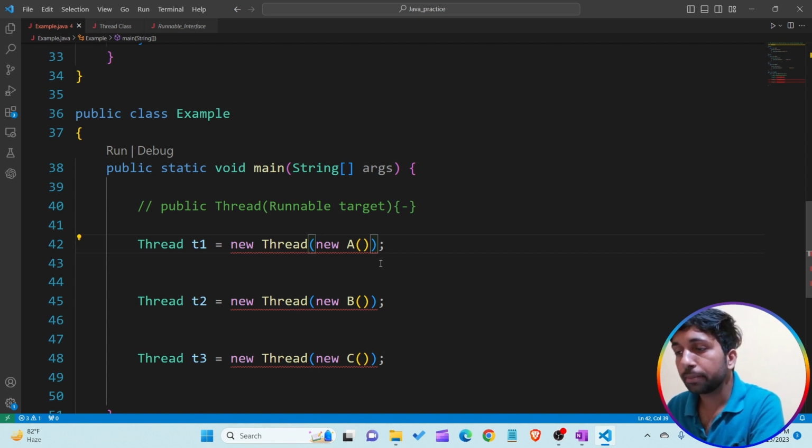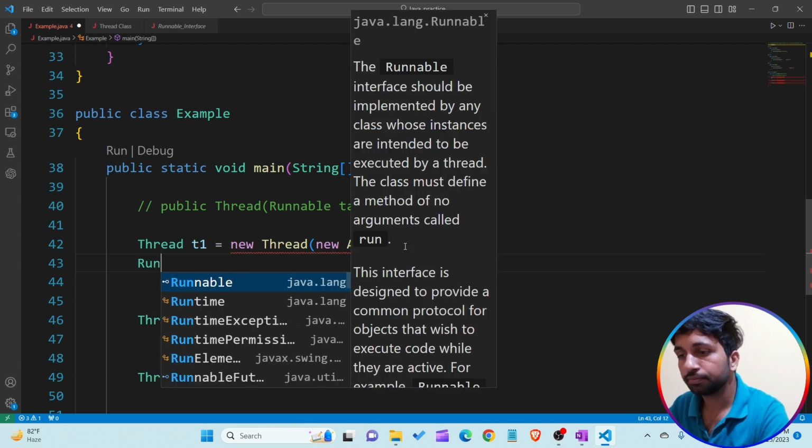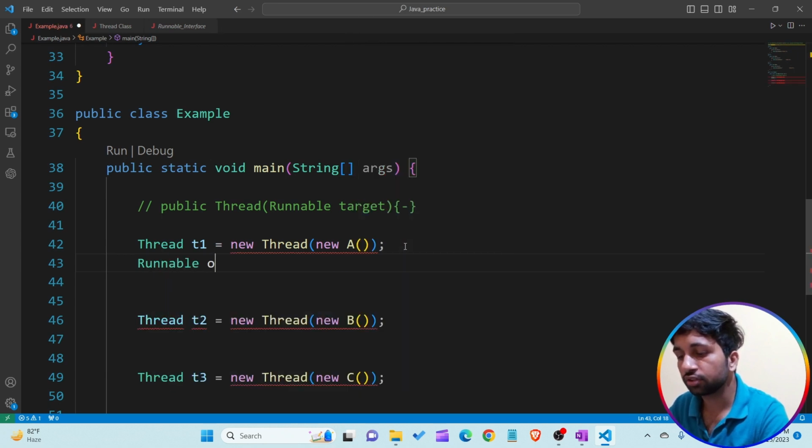When class A implements the Runnable interface, the Runnable reference variable is able to take the reference of class A. You have to understand what I'm saying.